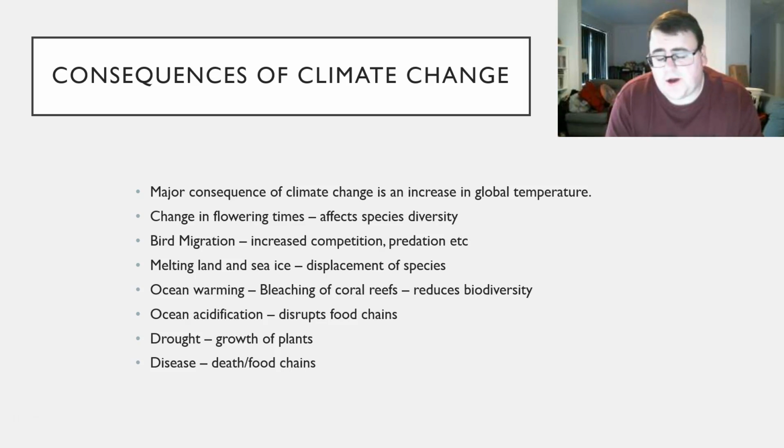With increased temperatures, the ice that we have in the ocean and on land are starting to melt at a faster rate. Melting at a faster rate increases sea levels. Increased sea levels cause species that are living near the coastline to have to move, or unfortunately they will die out. Obviously as well, the oceans are absorbing a lot of the increased temperature, meaning the oceans overall are increasing in temperature. Warmer water generally leads to bleaching of coral reefs. When the coral reef bleaches, it starts the process of dying, which again is going to reduce the biodiversity, because lots of coral reefs are homes to many marine species.